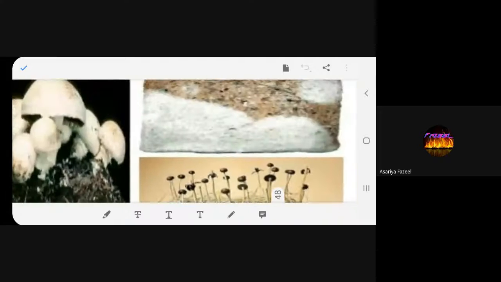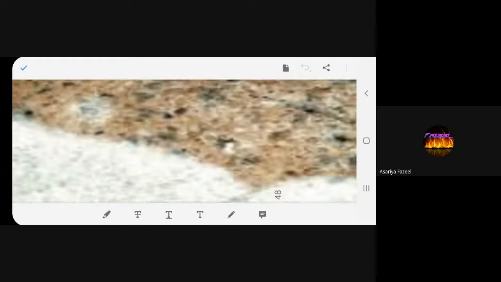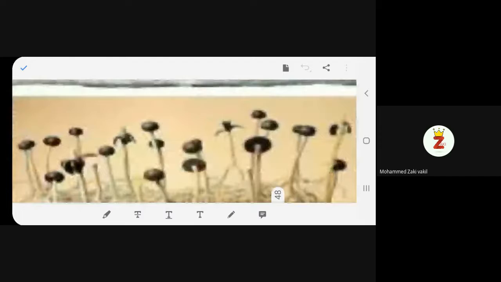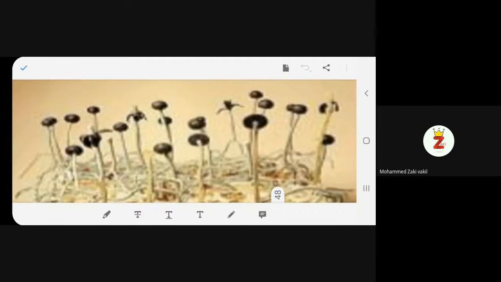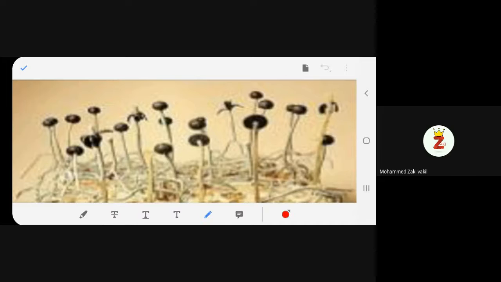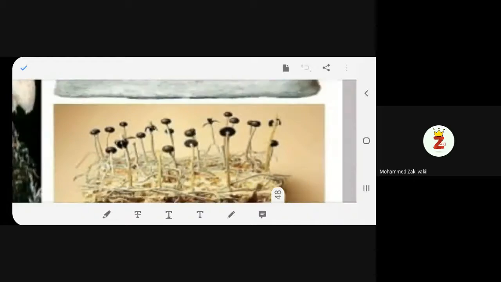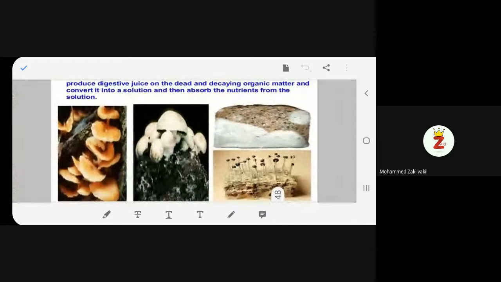This one, this one, this one. Yes. With the help of magnifying lens or microscope, it looks like this. Okay, you understood? So these have got spores. These are called sporangium. So when they burst, it liberates lots of spores, and when they get favorable condition, they start germinating. Understood, all of you?